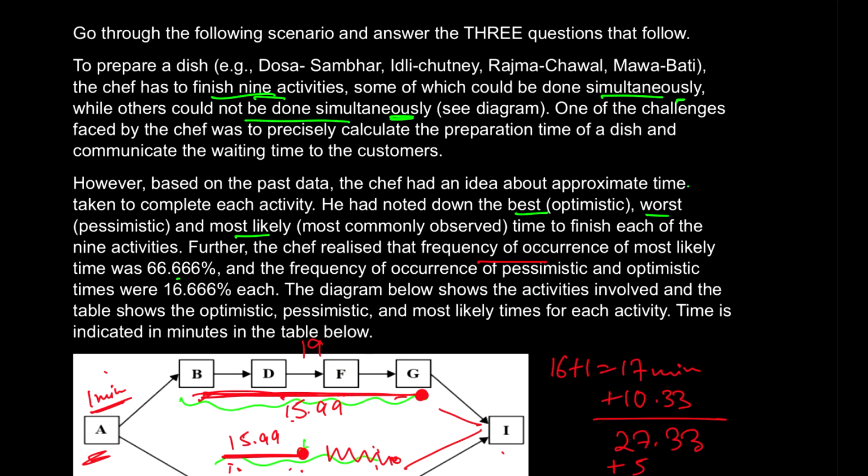I have done some of the workings already on these diagrams, to make the video short and fast, and at the same time I'm going to tell you what approaches you have to take care of. The names of the dishes are not necessary for us to focus on, but what is more important is the number of activities, which is 9, and reading this sentence very clearly, that some of the activities can be done simultaneously while others cannot.